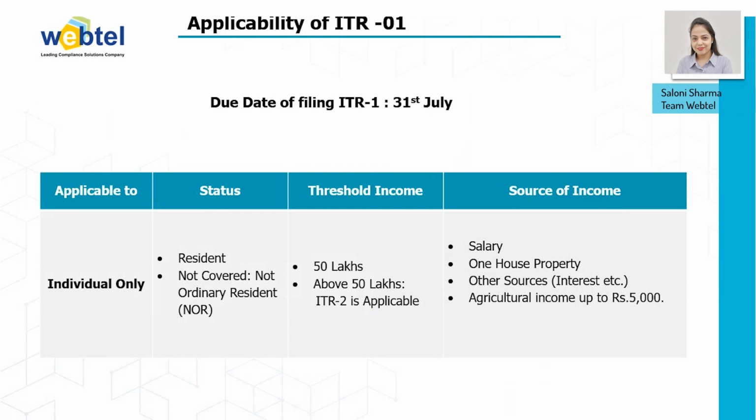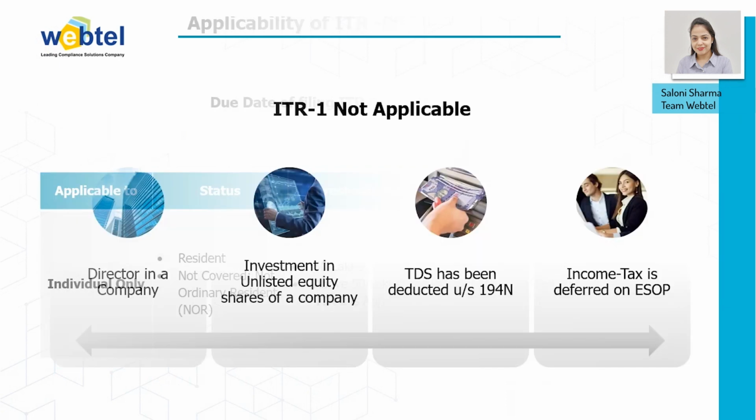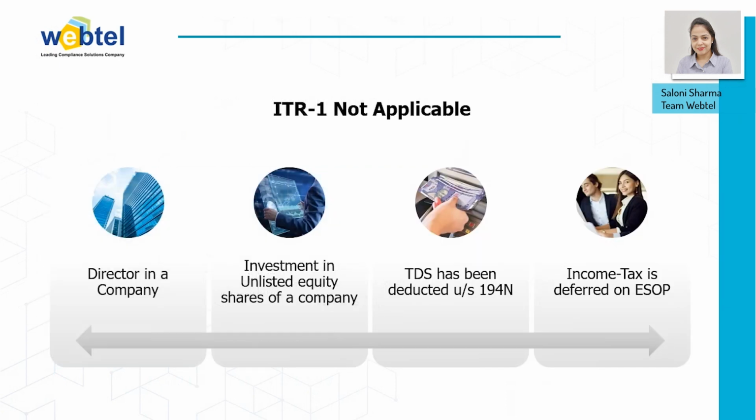And if we talk about the source of income, then the sources of income covered under ITR-1 are salary, one house property, and other source income like interest, dividend, etc., and agriculture income up to rupees 5,000. Then comes the cases where ITR-1 is not applicable.